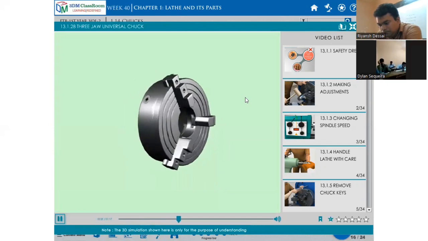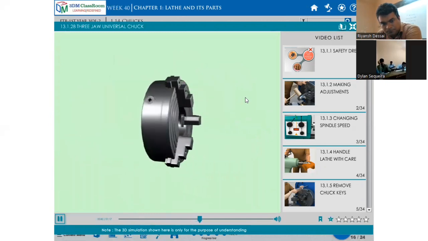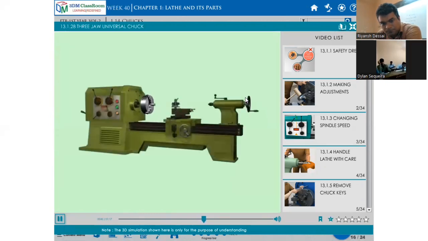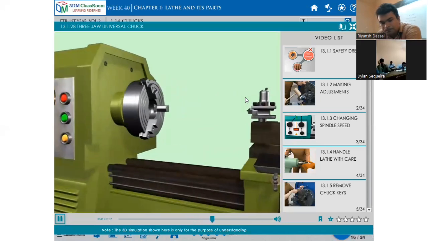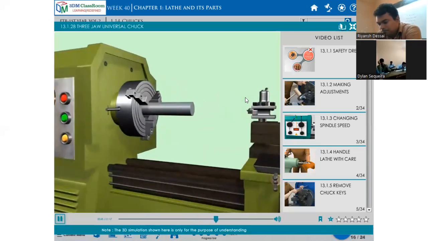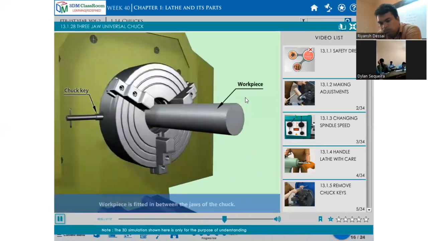Main parts of 3-jaw chucks are body, jaw, bevel gear, scroll disc, chuck key. The workpiece is fitted in between the jaws of the chuck.